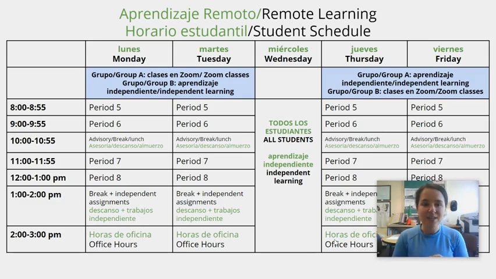The second thing that I'd like to remind you of is that as remote students, you are also split into A group. If your last name begins with the letters A through L, you will have your live Zoom classes mostly on Mondays and Tuesdays. And then on Wednesdays, Thursdays, and Fridays, you'll be doing independent assignments. If your last name starts with N through Z, you are in the B group. You will be going to your live Zoom classes on Thursdays and Fridays, and you'll have Monday, Tuesdays, and Wednesdays to complete your independent assignments.